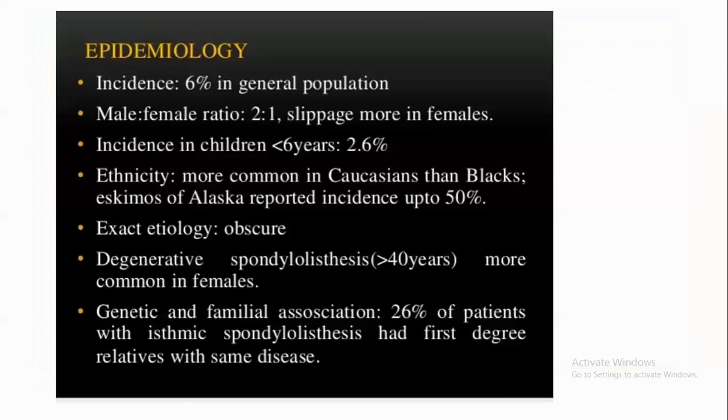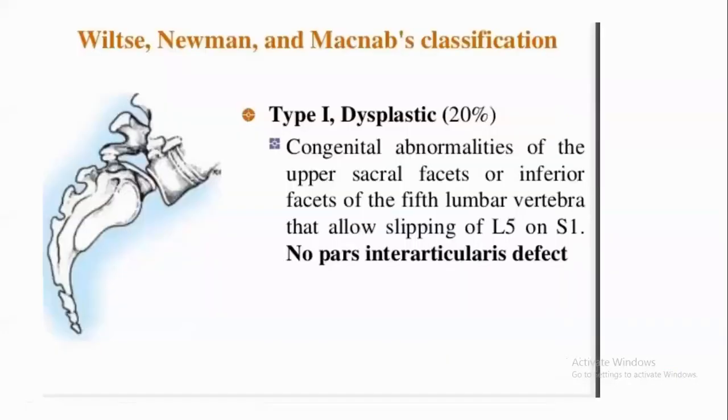Coming to the epidemiology, it is 5 to 8% of the general population. Males are more prone to it, but slippage is more common in females. Incidence in children less than 6 is 2.6%. Eskimos of Alaska report incidence up to 50%. Degenerative spondylolisthesis is more common in females. Ischemic spondylolisthesis has a higher degree of familial and genetic associations.